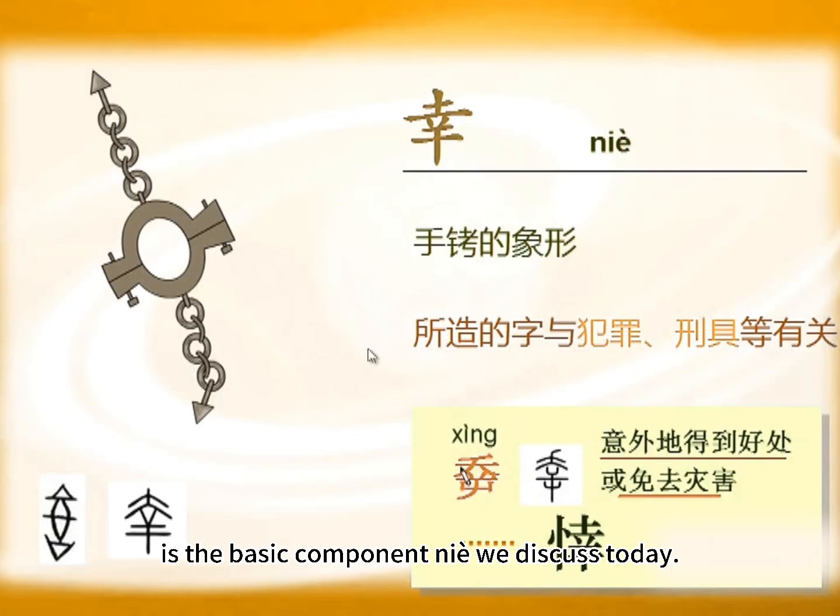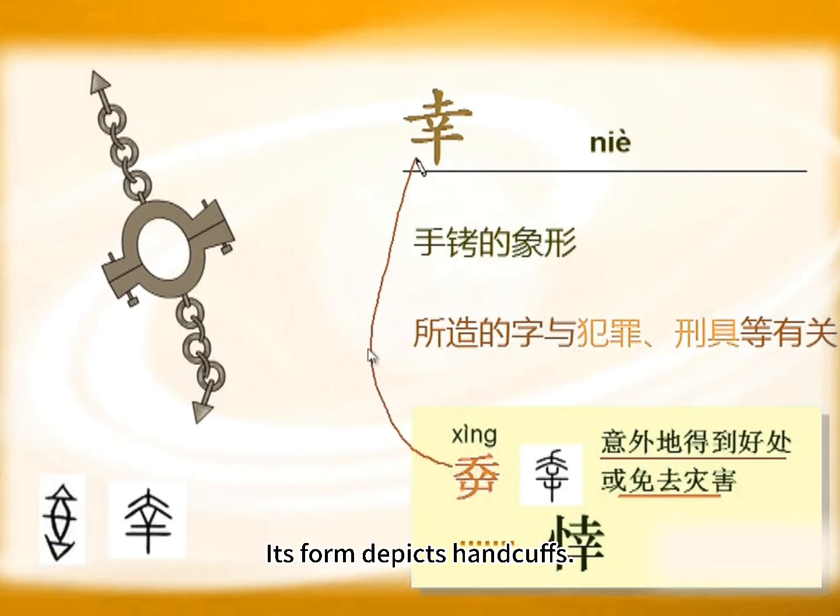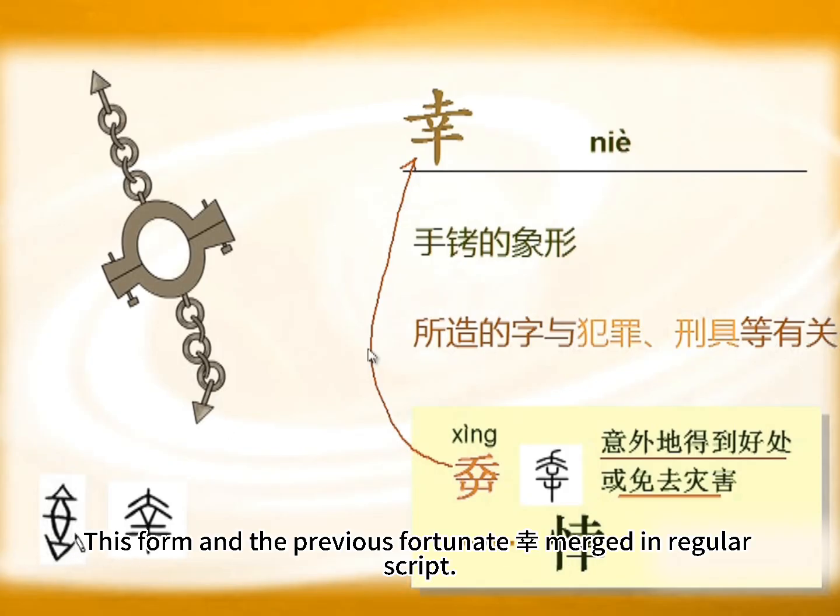The other character is the basic component, 聂, we discussed today. Its form depicts handcuffs. This form and the previous fortunate 姓 merged in regular script.